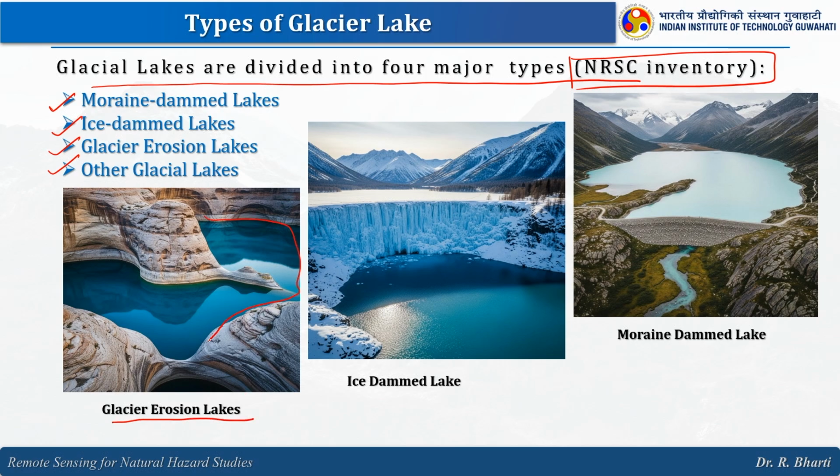It is because of the erosion activity of the glaciers, right. This depression has formed and this acts as the dome where the water can accumulate. And this is the ice dammed lake where ice is acting as a moraine, right. Then we have a moraine dammed lake. Here the moraines are actually making these embankments, right.